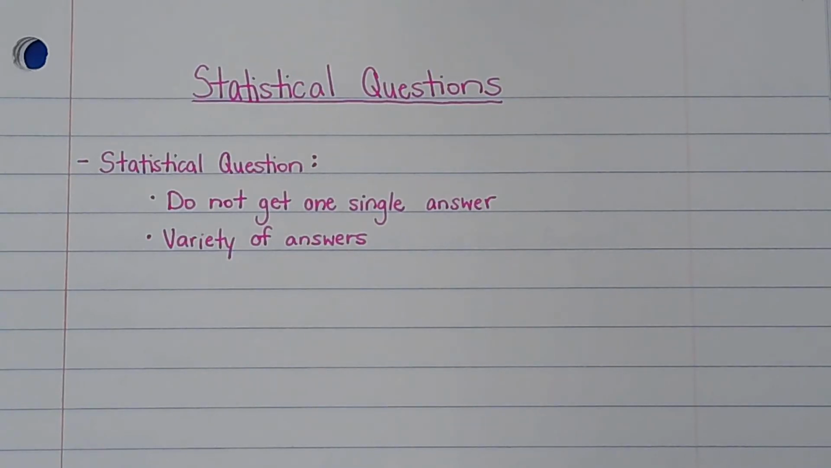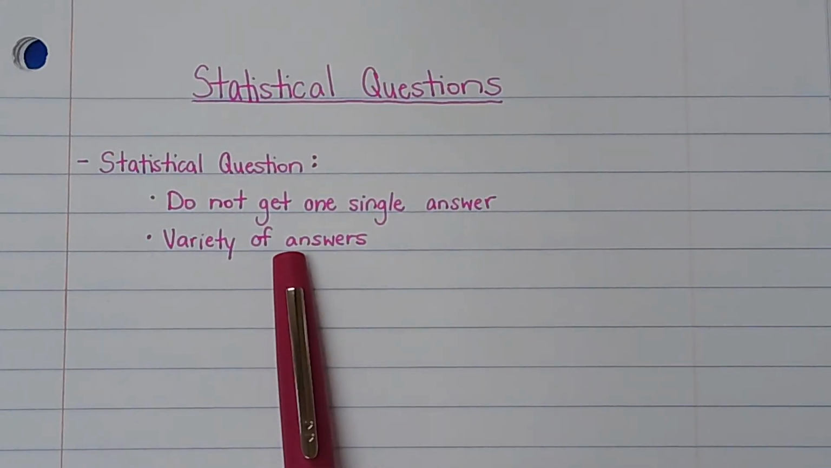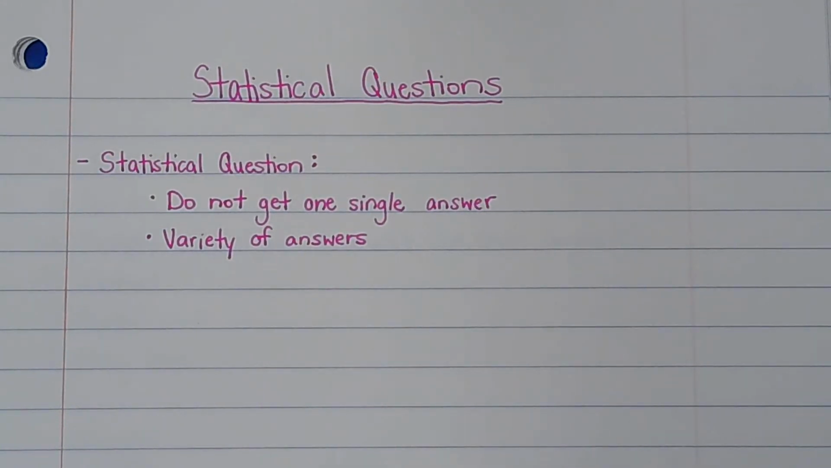So, to be a statistical question, there's two things that need to happen. First of all, it's not going to be a question that has one answer, okay? So what I mean by that is if we asked, who is the principal of your school? Or who is the principal at CMEPS? There's only one answer to that. The only answer is Miss Harris, okay? So that's not a statistical question because you're not going to get a bunch of different answers. Well, you could get different answers, but there's only one right answer. So you need to have a variety of answers, all right? So you need to have people giving multiple answers.